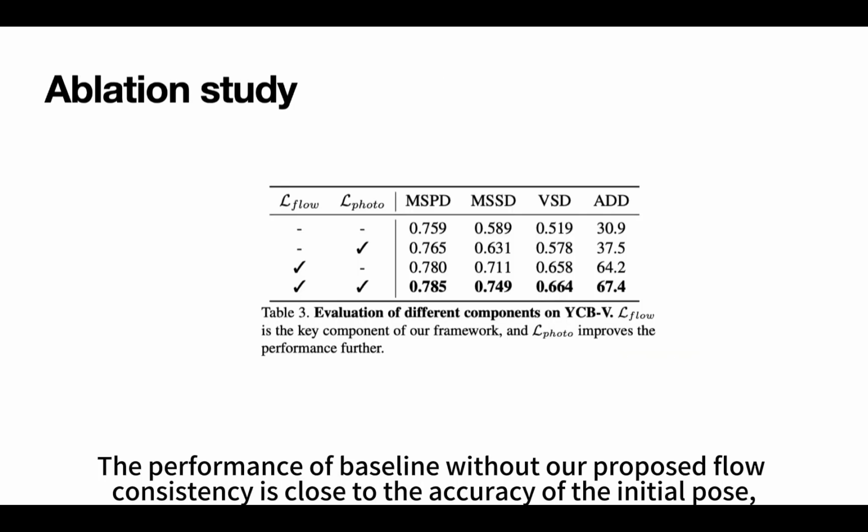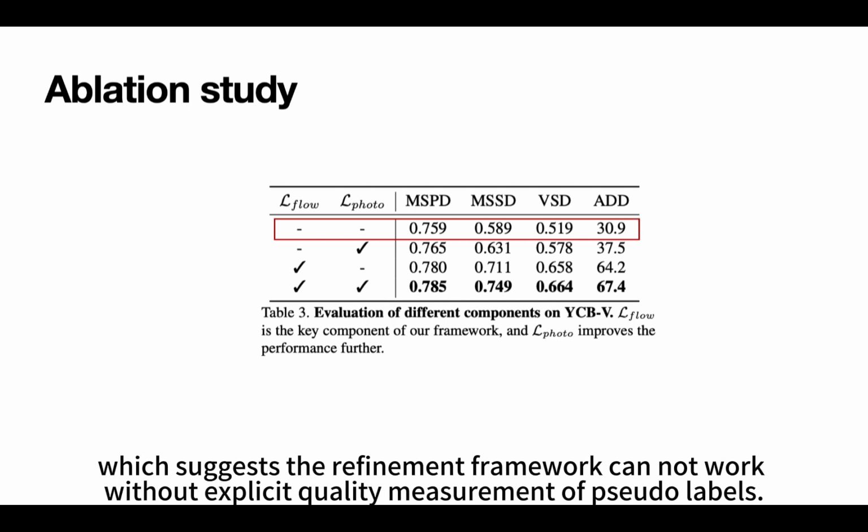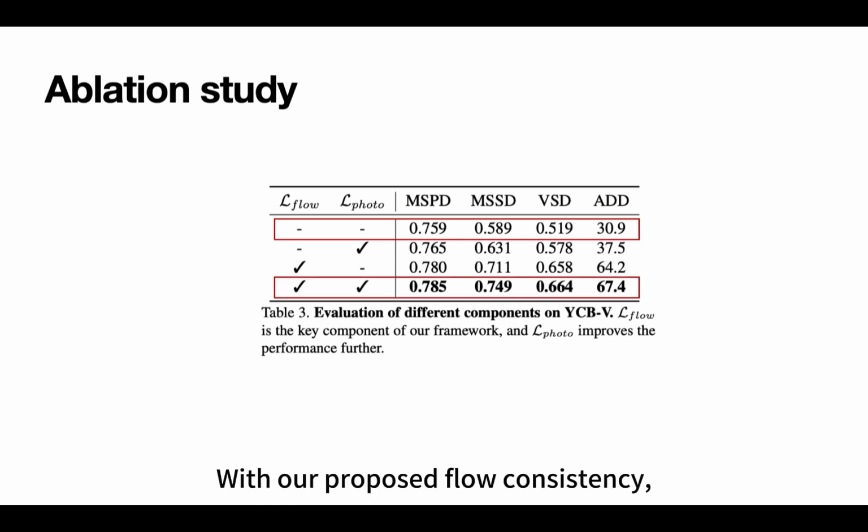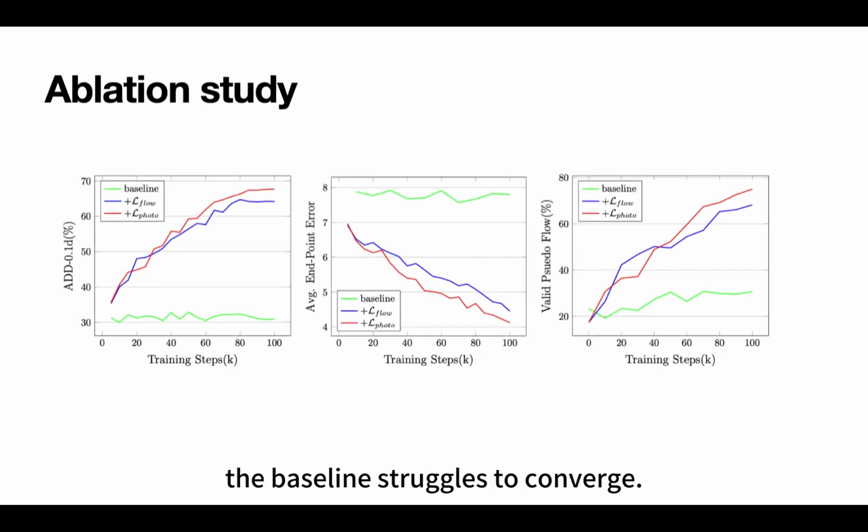Here, we show the effectiveness of our proposed flow consistency. The performance of baseline without our proposed flow consistency is close to the accuracy of the initial pose, which suggests the refinement framework cannot work without explicit quality measurement of pseudo-labels. With our proposed flow consistency, the performance increases significantly. From the training perspective, the baseline struggles to converge. However, with our proposed flow consistency, the model can steadily converge.